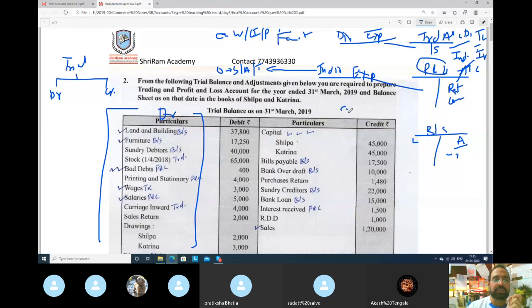So items which would be on the debit side of trial balance would be assets, expenses, and drawings. So assets like land and building, furniture, debtors, stock, and expenses like wages, salaries. And credit side of trial balance would be opposite of assets, liability, opposite of expenses, incomes, and opposite of drawings, capital. So if you will see, capital will always be on the credit side of the trial balance.